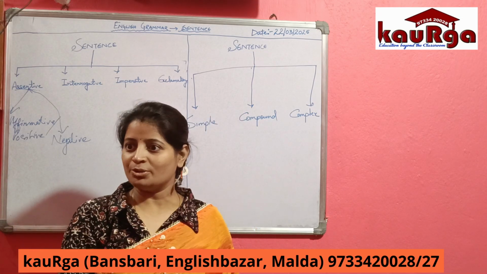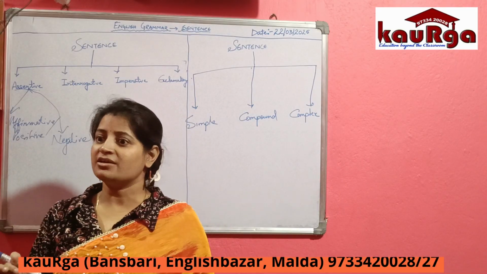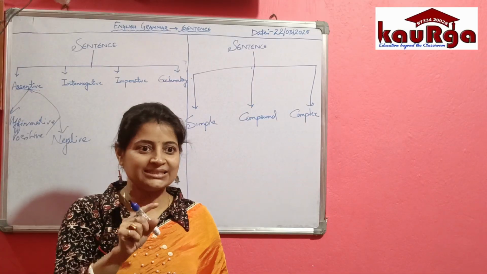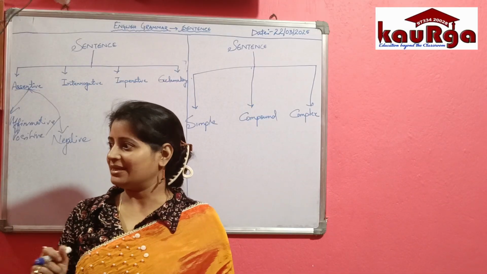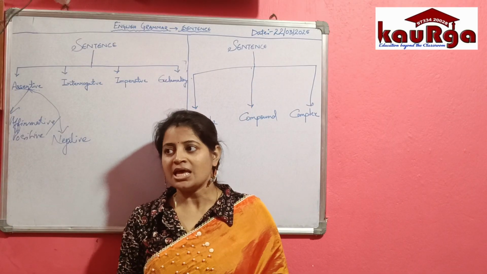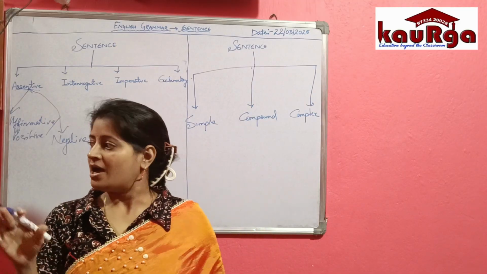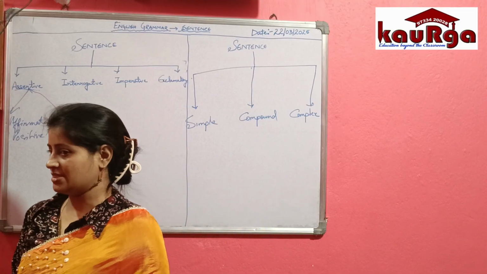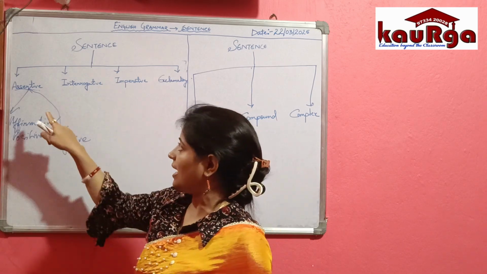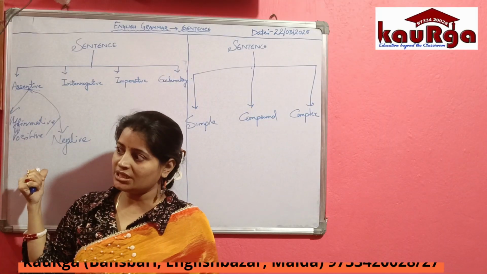Suppose I say, Yash is a good boy. Now, if I say that he does not like fruits. Yash is a good boy, but he does not like fruits. So, he does not like fruits is a negative sentence. So, the sentences in which we use this kind of negative words, those are also negative sentences, and the sentences which give us a negative sense are also negative sentences. Is it clear? So what have we understood? We have understood that assertive sentences are of two kinds. One is affirmative and the second one is negative.